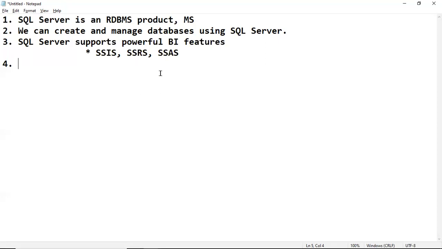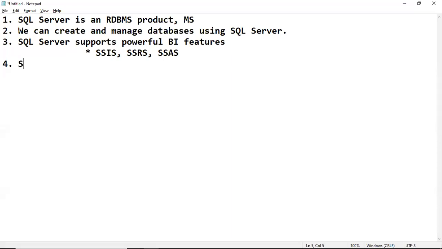We are working with the database engine only, databases only. A separate MSBI team will handle these services. Our job is to work with databases only.